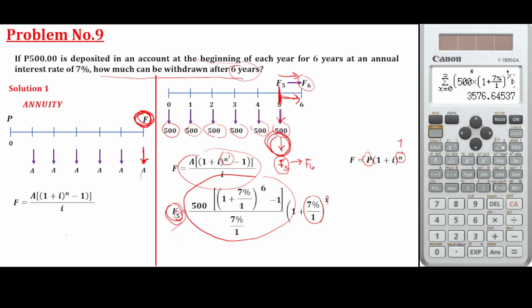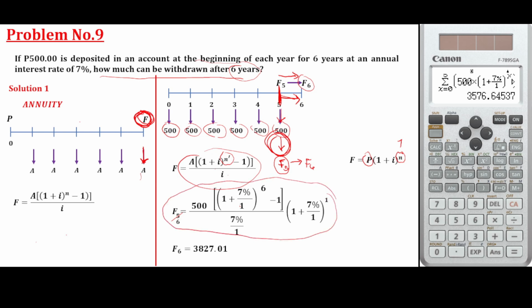Okay? So with that, it will now become the future amount at 6 years. This problem is also known as deferred annuity. However, if you encounter this problem, do not memorize the formula of deferred annuity. This is actually the formula of deferred annuity. So you use this and then you still multiply it by 1 plus i raised to n.